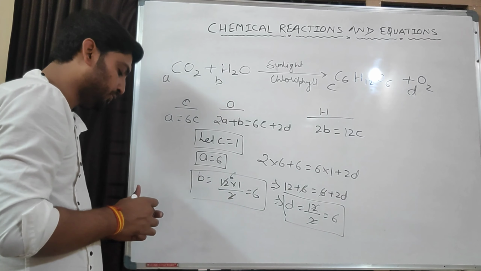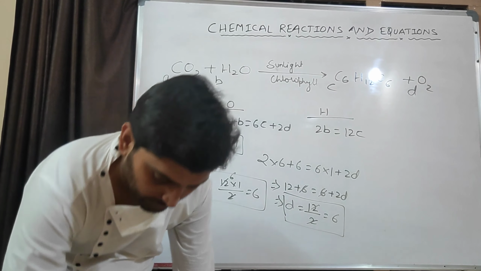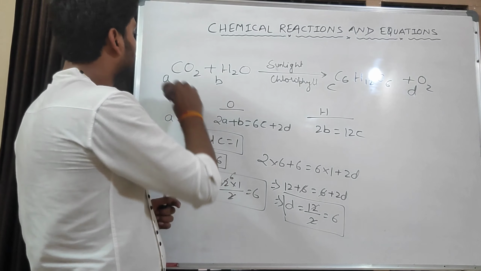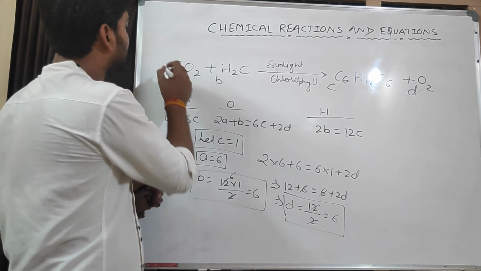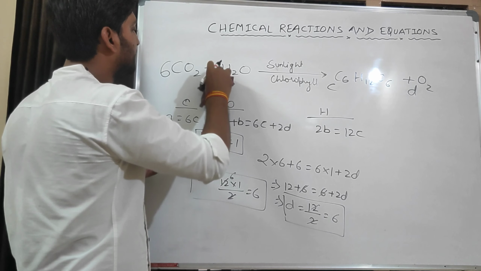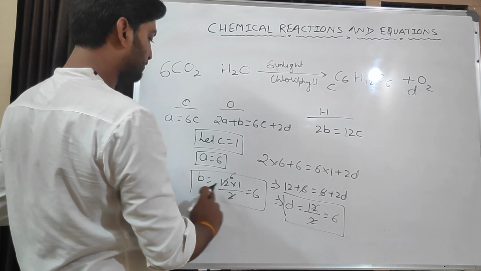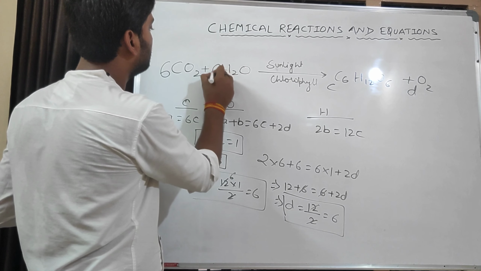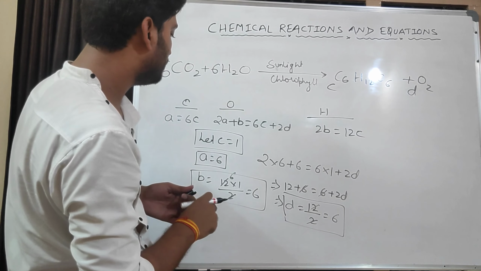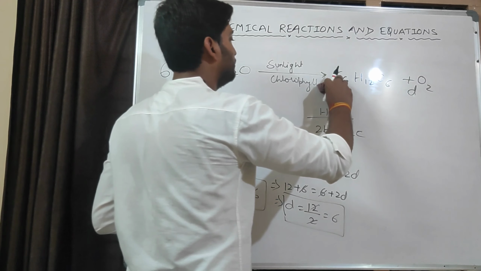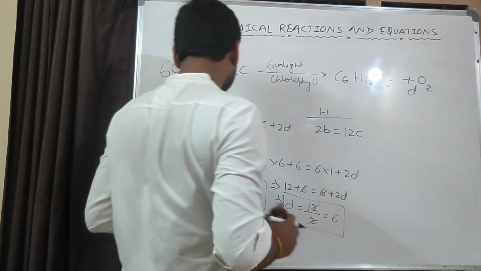Now what we need to do is just put the values we got. Value of A is 6, so here we will put 6. What is the value of B? The value of B is also 6, so we will put 6 here. What is the value of C? We have taken it as 1, so we need not put anything here.